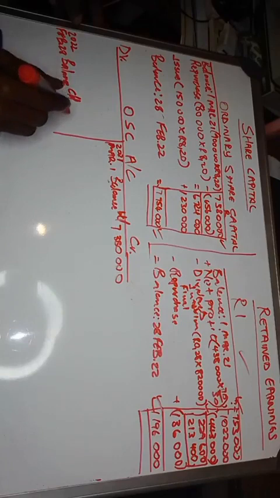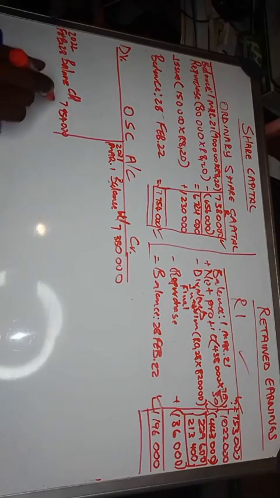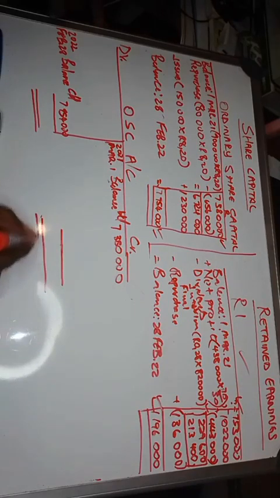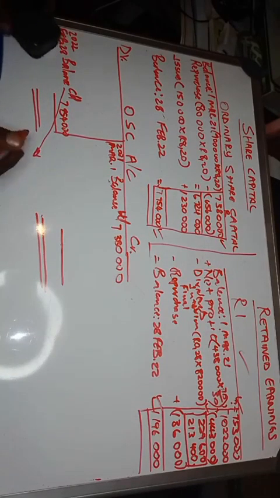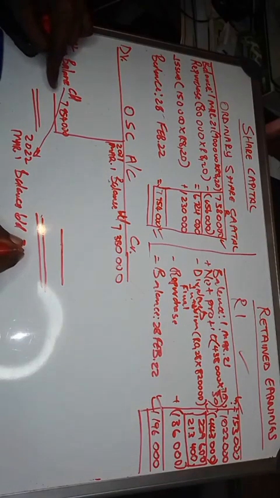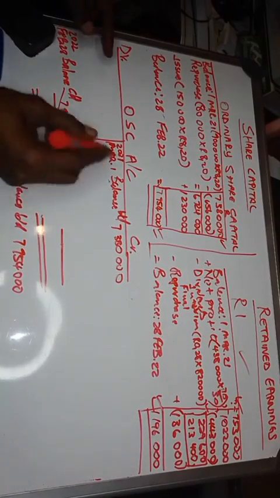Then the balance CD will be this one, 7,954,000, which also becomes your, then you will have your total here. So the closing balance becomes the opening balance in the next period. So 2022 March 1 in the next financial period, the balance brought down will become that amount, 7,954,000, right? Then let's fill out the other information.